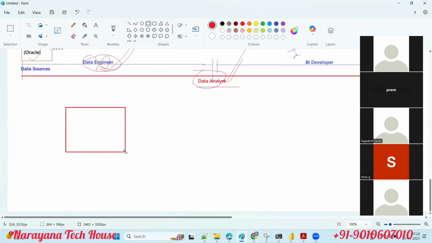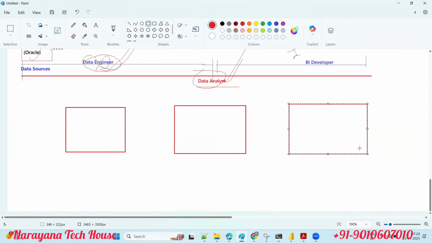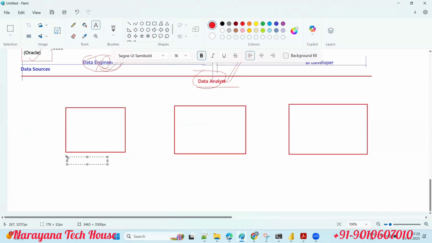See, here, this is my laptop. This is another laptop and another laptop. Three laptops are there. These three are owned by different people, not the same person, right? Logged in with different mail IDs. This is Narayana's laptop, this is Ramya's laptop, and this is Monica's laptop, like this.